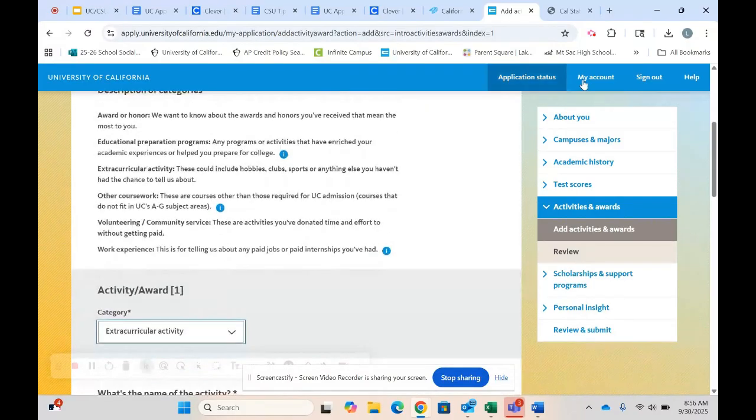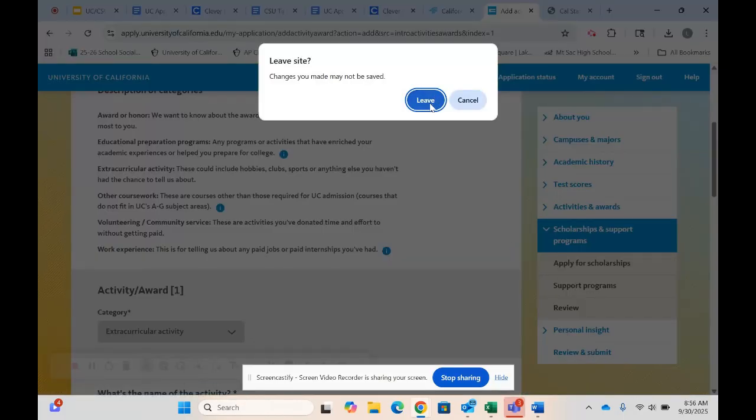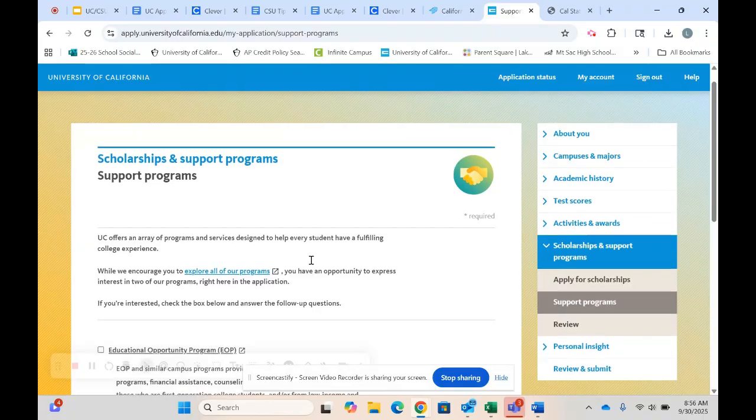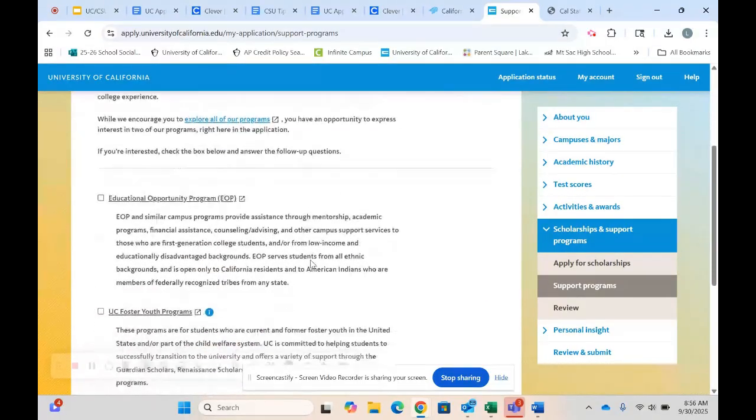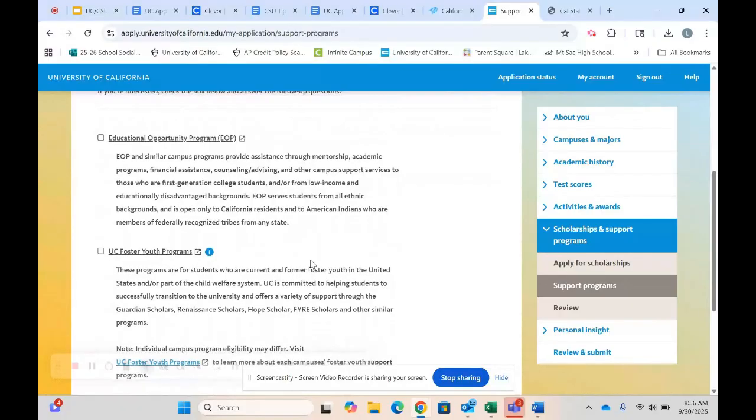Okay. The next is scholarships and support programs. If you are here on scholarships and support programs, there are two here through the UC system. The first one is this Educational Opportunity Program. EOP is going to be the same at both the UC and the Cal State system.